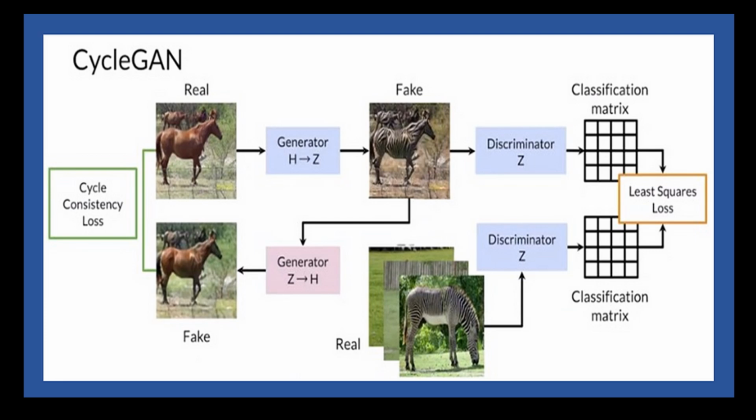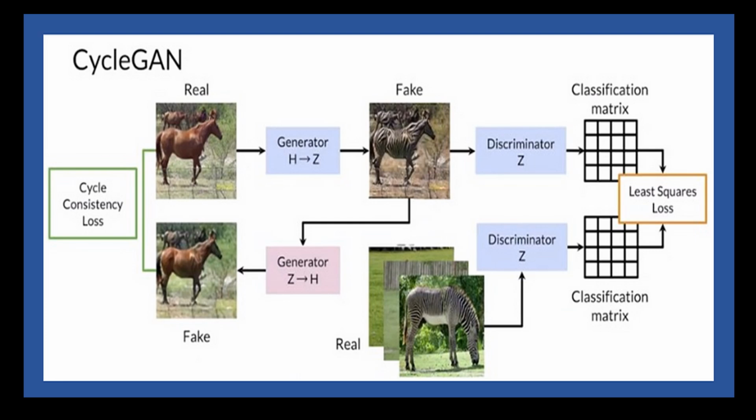So to ensure that the generator produces diverse and high quality results, the CycleGAN architecture also includes a cycle consistency loss. Now this cycle consistency loss encourages the generator to produce images that, when transformed back to the original domain by the generator, are similar to the original input images, and this constraint ensures the generator does not overfit to a specific style or structure and instead learns a more general mapping between the two domains.